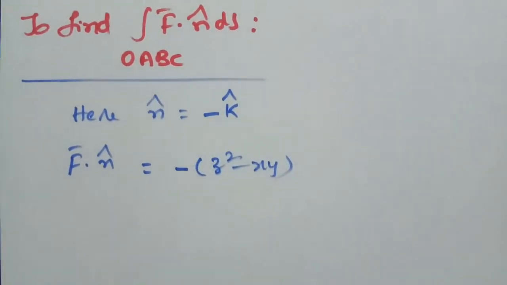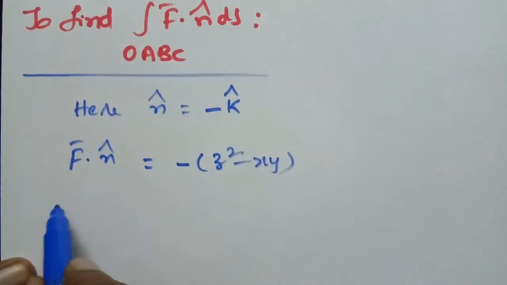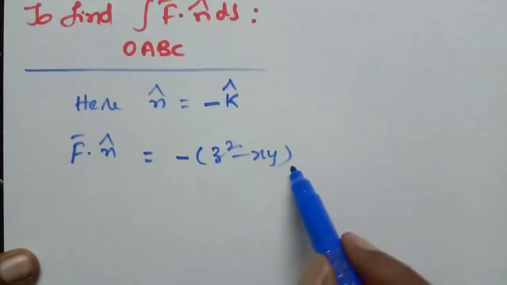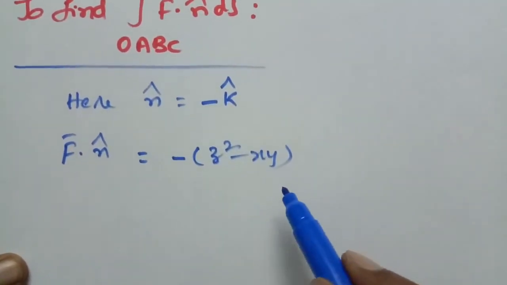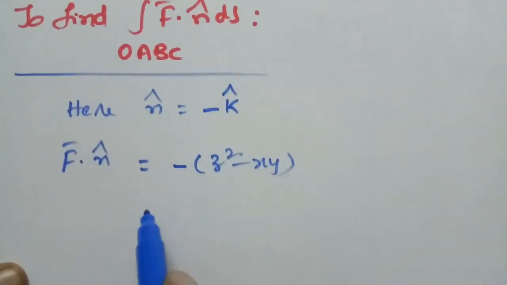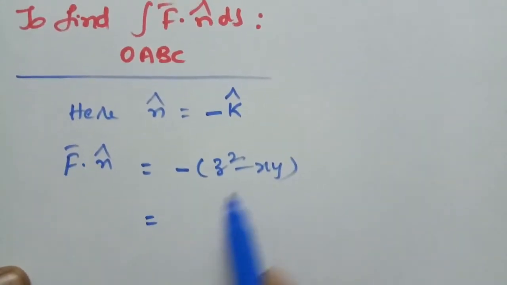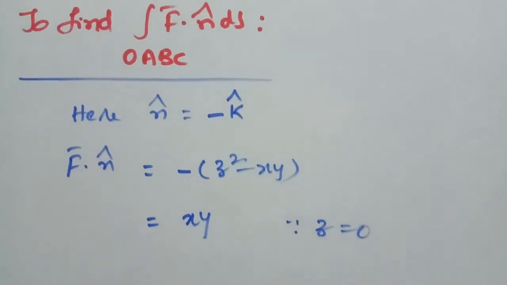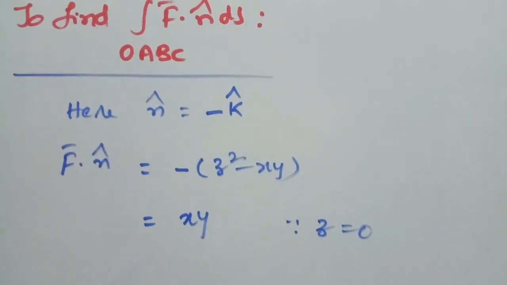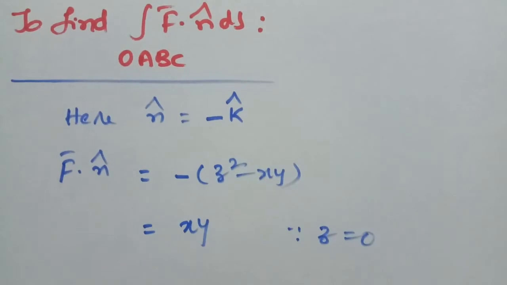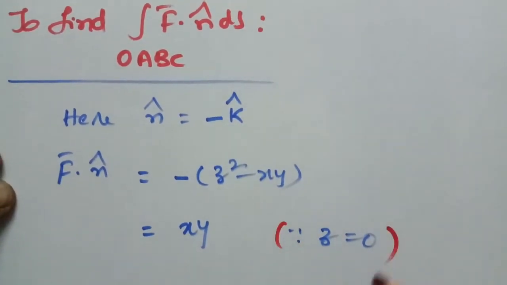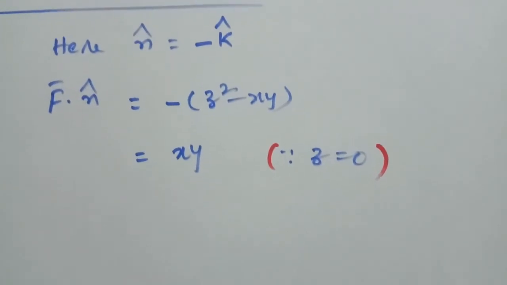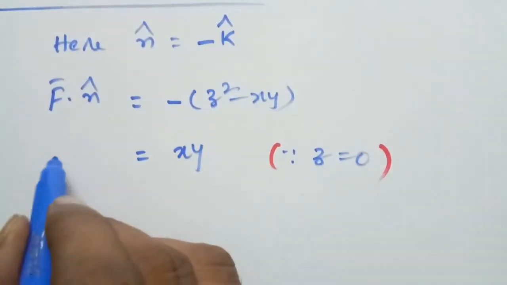Here z is equal to 0, so f bar dot n cap is equal to minus into minus plus xy, since this surface is located at z equal to 0. Therefore, f bar dot n cap is equal to xy.